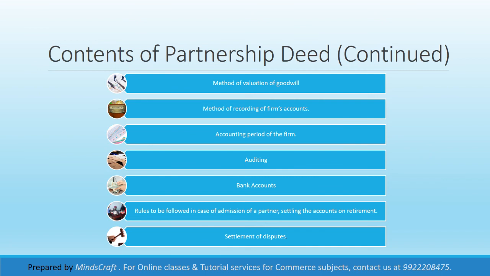Accounting period, yes, normally we do adopt 1st April to 31st March as the accounting year. Is that taken care of, or is it given in the law that it is 1st April to 31st March? If partners are willing to take any other year, any other duration as the accounting year, they can do so, but they need to write it in the partnership deed. Method of recording firm's accounts, whatever the documents or the safe custody of the books or the other documents, all this has to be written in the partnership deed.